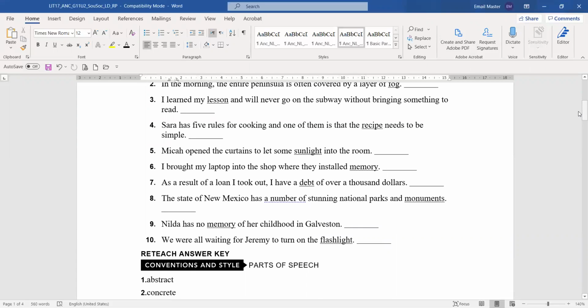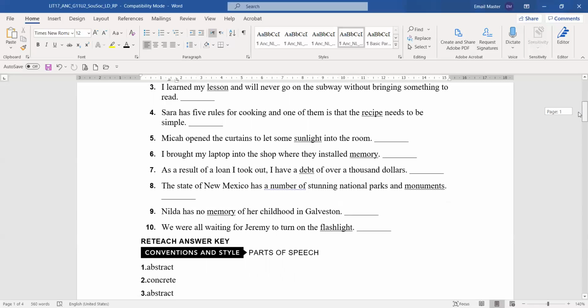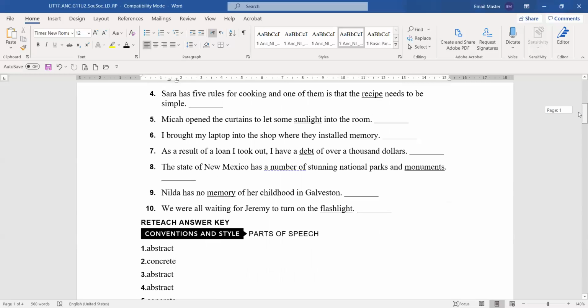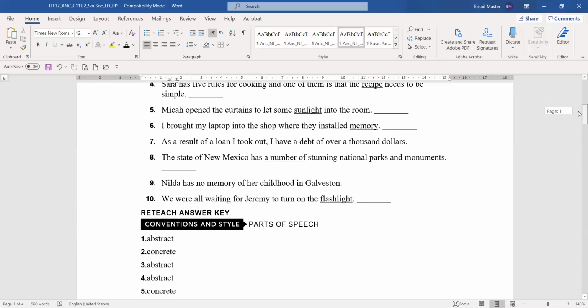Number 3, I learned my lesson and will never go on the subway without bringing something to read. So here, the lesson is an abstract noun. Sarah has 5 rules for cooking, and one of them is that the recipe needs to be simple. Number 4, recipe is abstract. Mika opened the curtains to let some sunlight into the room. So here, 5, concrete, sunlight. Because sunlight, we can feel it.